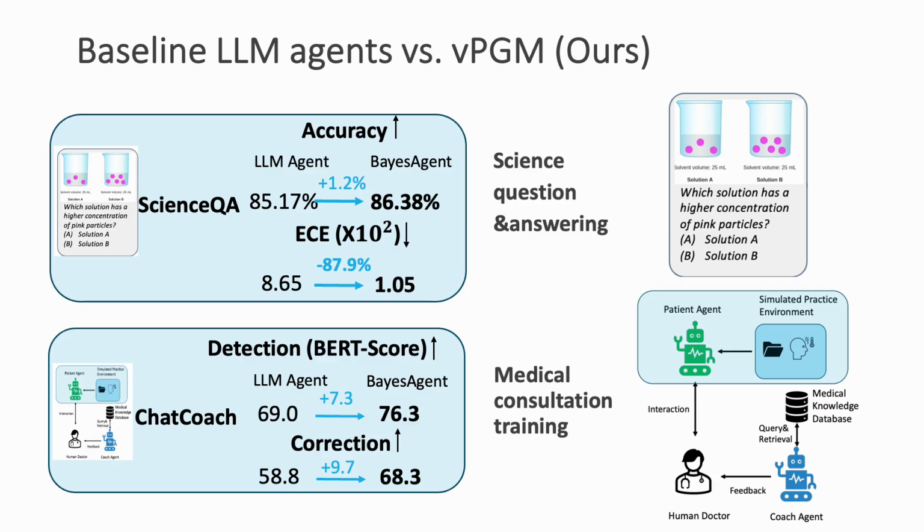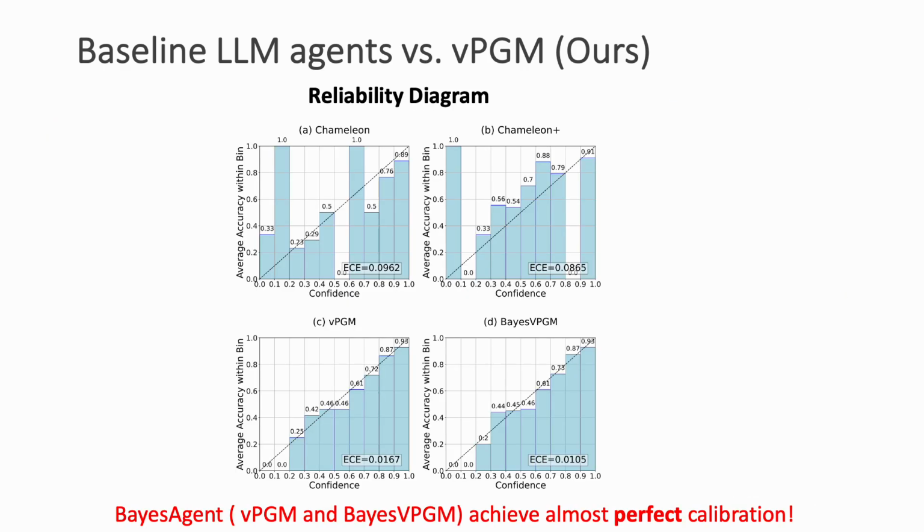So in experiments, vPGMs consistently outperform baselines across several question answering benchmark tasks. Like in science question answering, our method achieves higher accuracy and dramatically better confidence calibration. And for the medical education task, our method demonstrated much better abilities in identifying and correcting inaccuracies in the medical training linguistic data. Noticeably, from these reliability diagrams, our method BayesAgent, the bottom two, demonstrates almost perfect confidence calibration, as compared to several typical methods in large language model agents shown on the top, exhibiting much poorer calibration abilities.